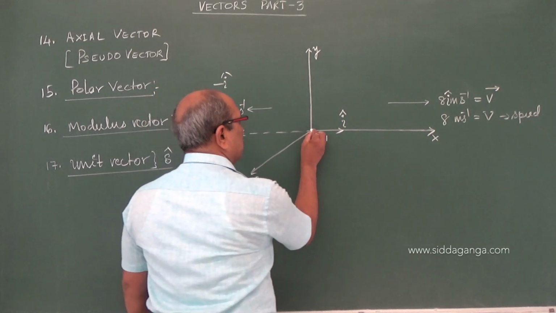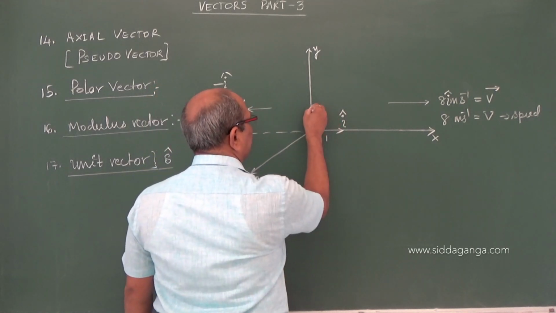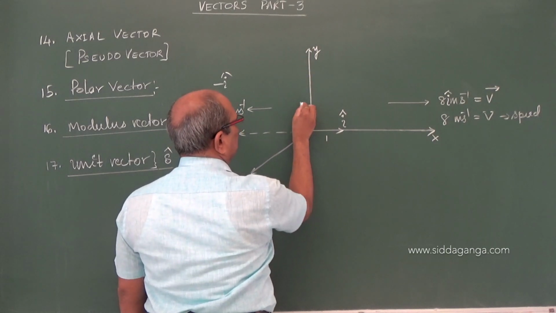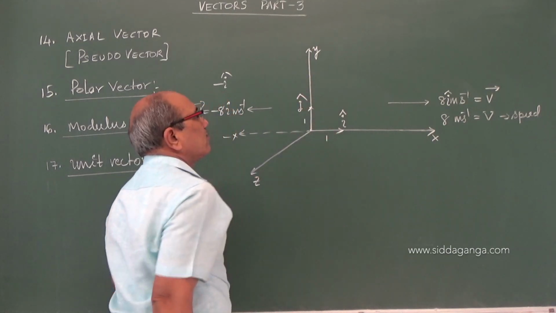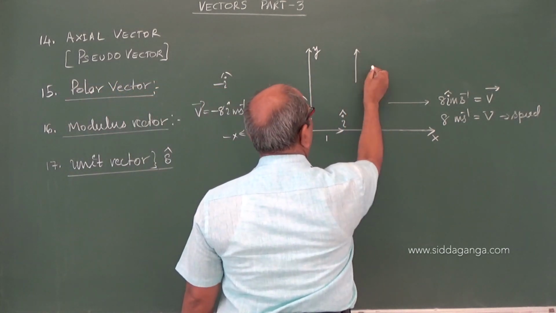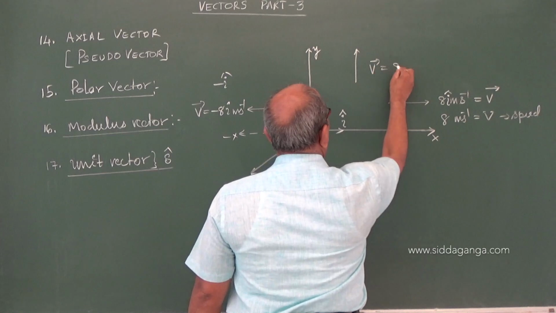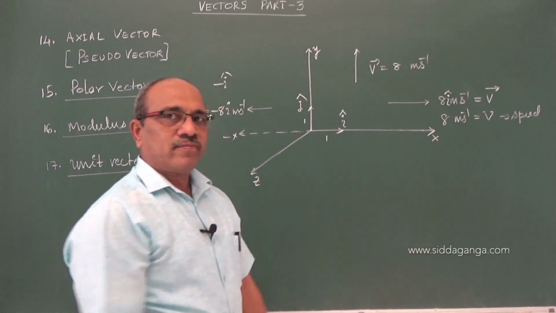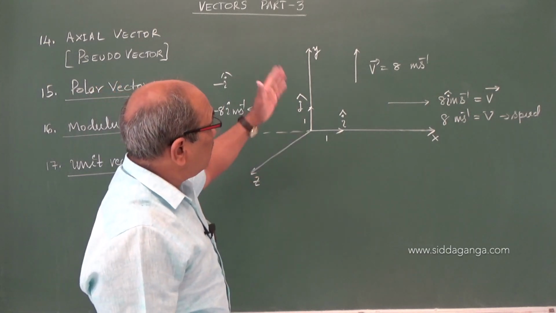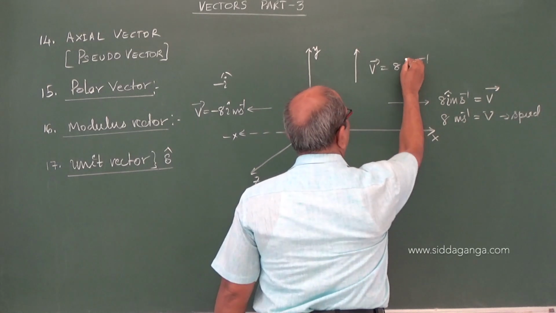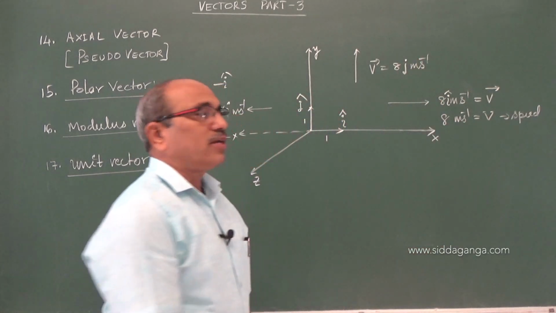Similarly, if you go in the direction of y, with magnitude 1, we say it is j. Instead of this, I write the same velocity vector, 8 meter per second. When I say it is just a speed, and suppose it is moving along the y direction, I have to write it as 8j, vector j.